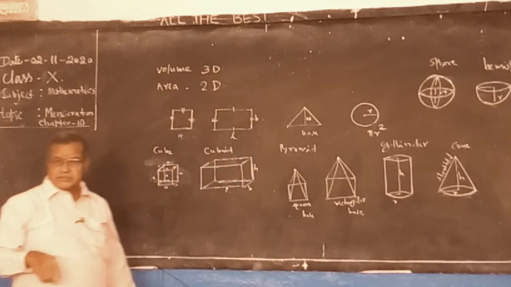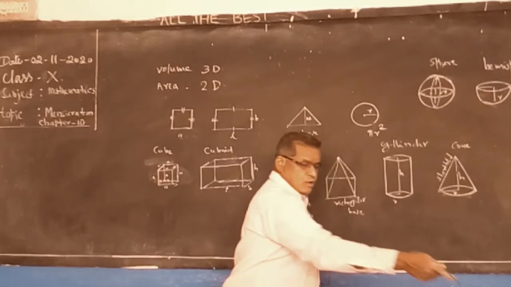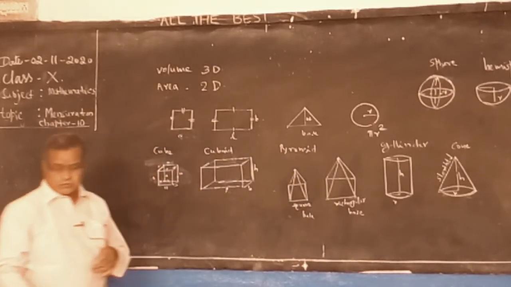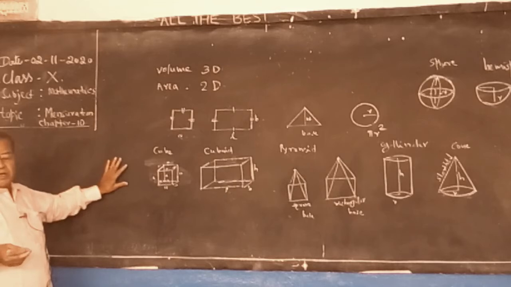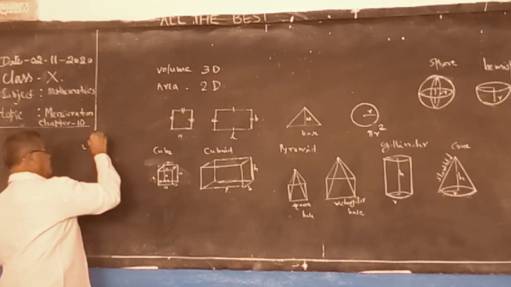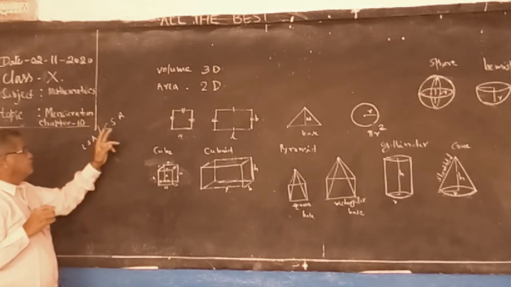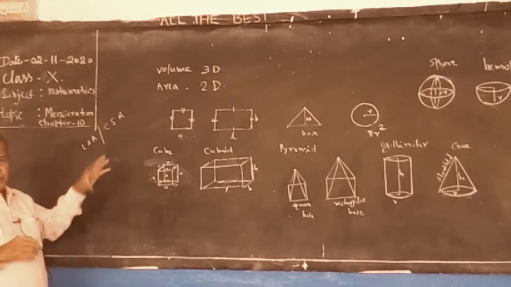So these are the solids, three-dimensional figures. We have to do their lateral surface area or curved surface area, total surface area, and volumes.